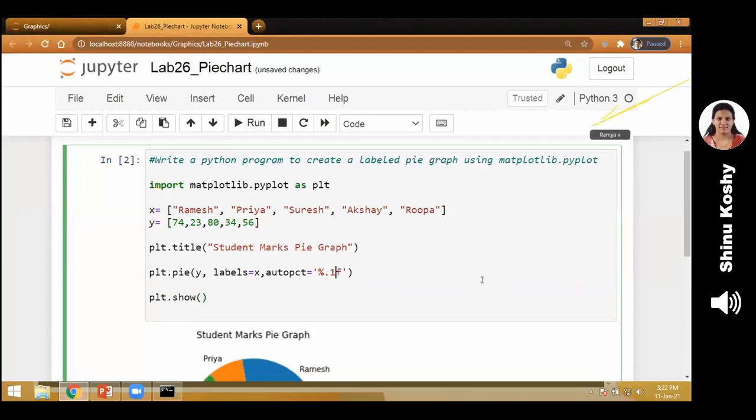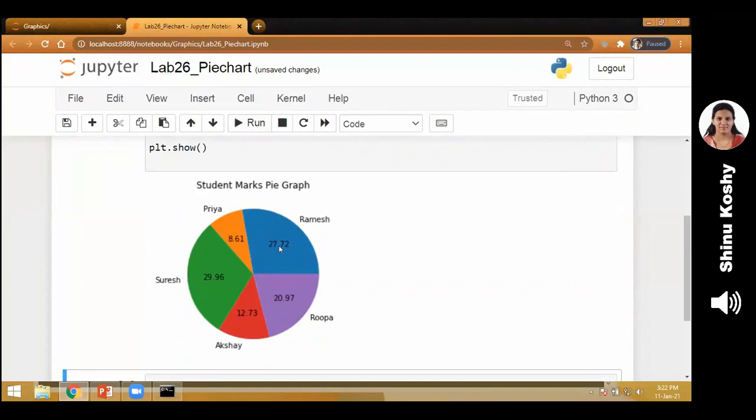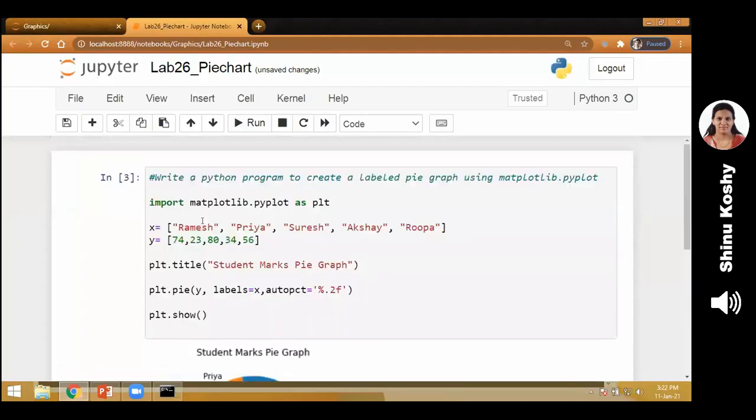Yes, you are right. 0.2f. That's all. So I can either display in terms of integer or in terms of float with 2 decimals. Now I show you how to change the title of the graph. So where should I change? Yes, in the plt.title.